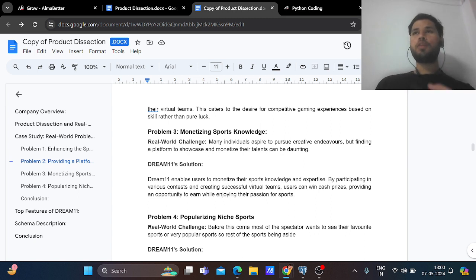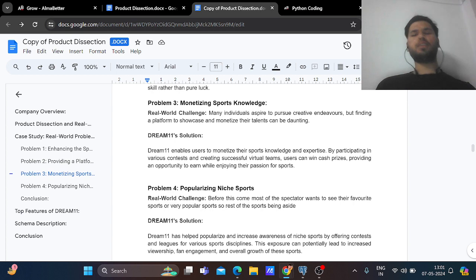In Dream11 you can make virtual teams of basketball, football, kabaddi, cricket, hockey, or any kind of sport. This enables users to monetize their sports knowledge and expertise by participating in various contests and creating successful virtual teams. Through that you can win cash prizes, and also a vehicle or an electronic item. You can win various things by investing a small amount of money like 39 rupees, 49 rupees, etc. So this is basically a business strategy.